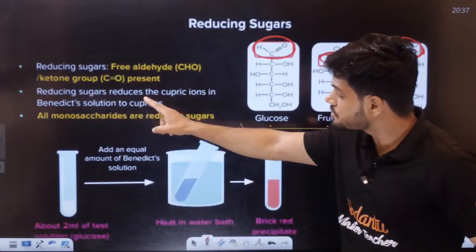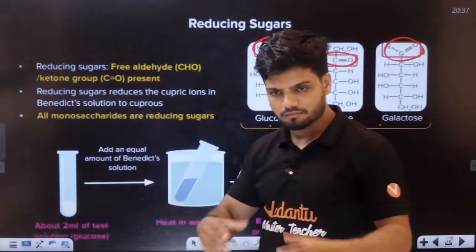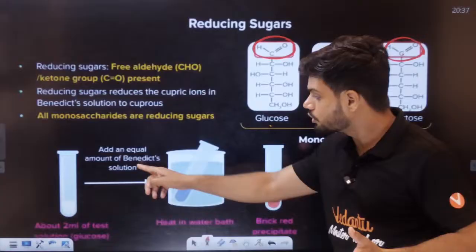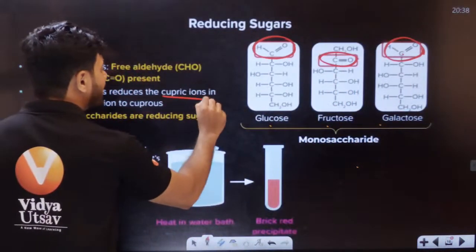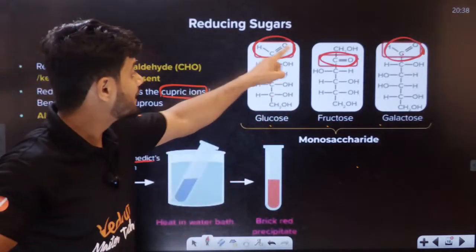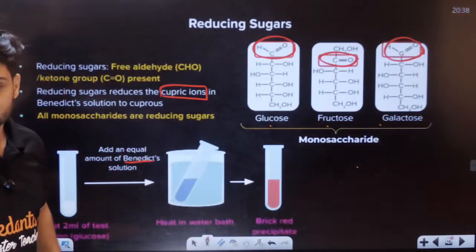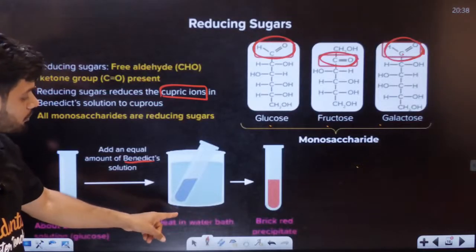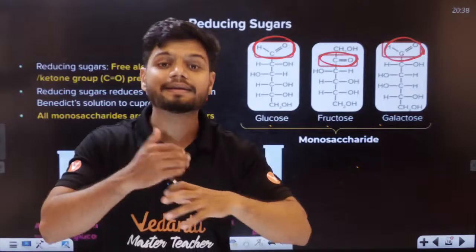Reducing sugars reduce the cupric ions in Benedict solution to cuprous. Let's take one small test tube. We add 2 ml of glucose, and to that we add an equal amount of Benedict solution. This Benedict solution has a lot of cupric ions in it. These cupric ions react with the aldehyde and ketone and it turns brick red, as in diabetes tests. If you heat it in a water bath, it becomes brick red. That is, reducing sugar undergoes reaction.